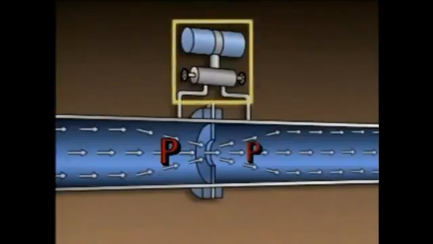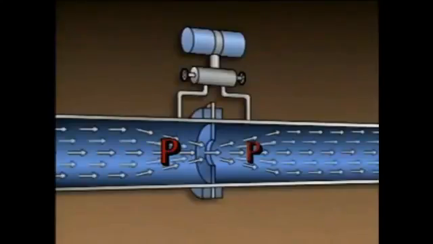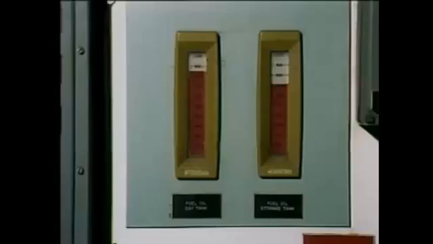A device such as a differential pressure, or DP cell, measures the difference between the two pressures and provides a corresponding flow rate signal. If the flow rate through the opening in the orifice plate increases, the difference between the two pressures increases as well, and the DP cell provides a signal representing a higher flow rate. By converting energy from one form to another, an orifice plate creates a differential pressure and enables the flow rate of a fluid to be determined indirectly.